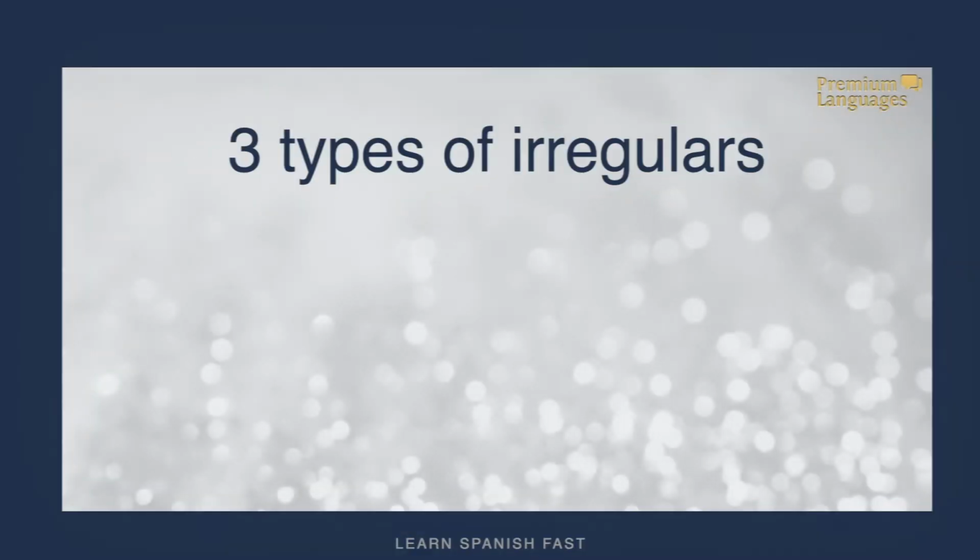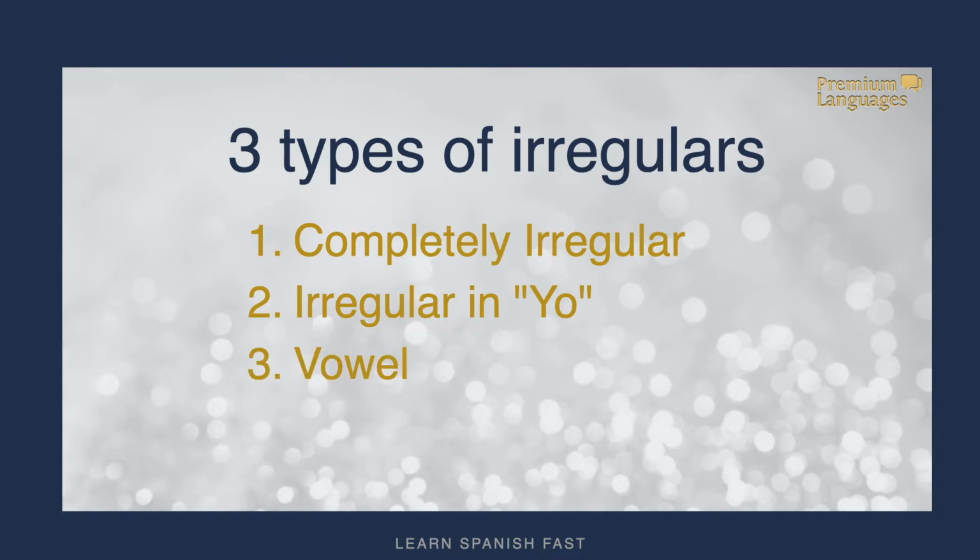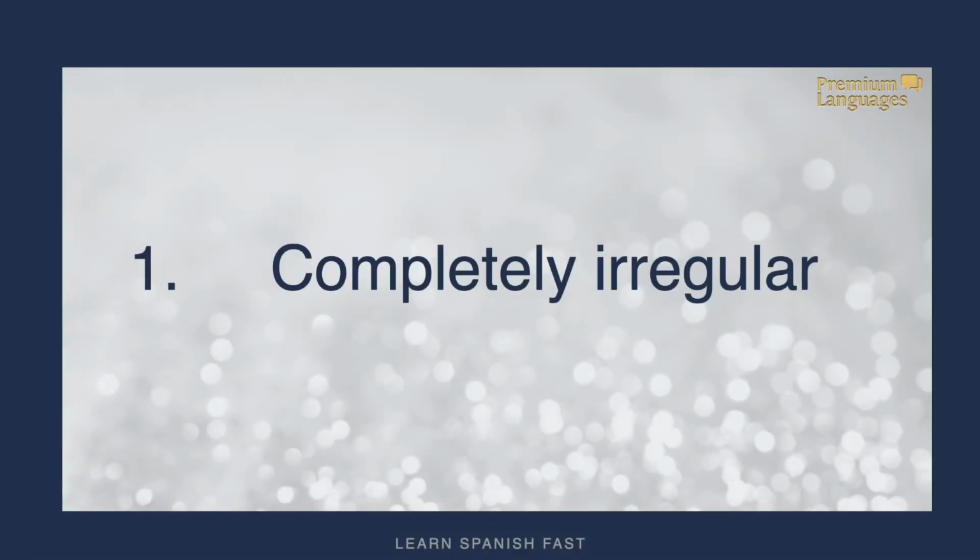However, in Spanish, we have three types of irregular verbs. First one is the completely irregular verbs. Second, the irregular verbs in the yo version of the verb. And irregulars with the vowel. Normally, it is one vowel becoming two vowels. Let's start with the completely irregular verbs.